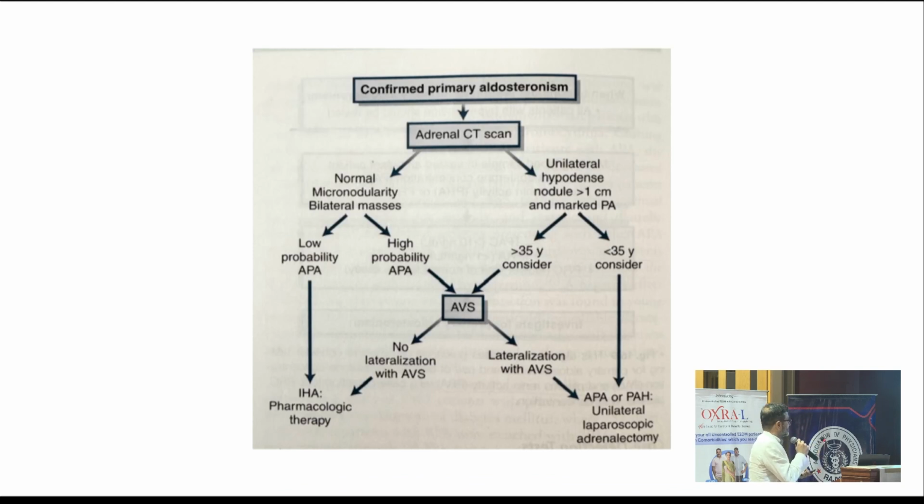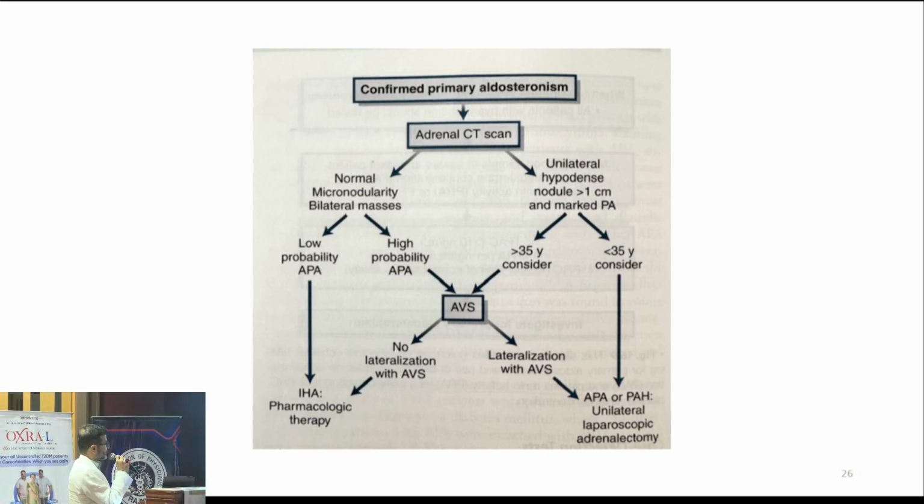So if you go by the guidelines, only in few patients, where the nodule is clearly more than 1 centimeter in one adrenal, the second adrenal is normal, and the patient is young, less than 35 years, can you straight away go for unilateral laparoscopic surgery.